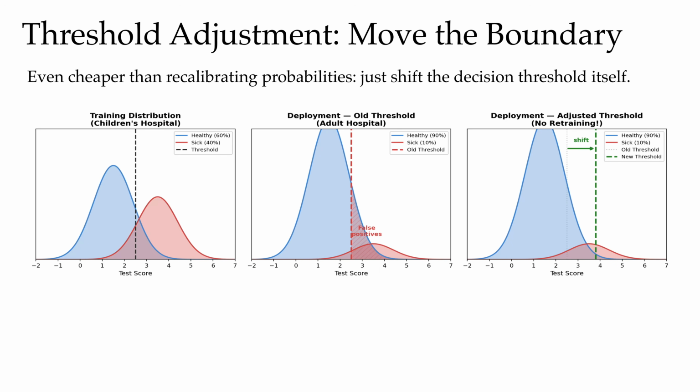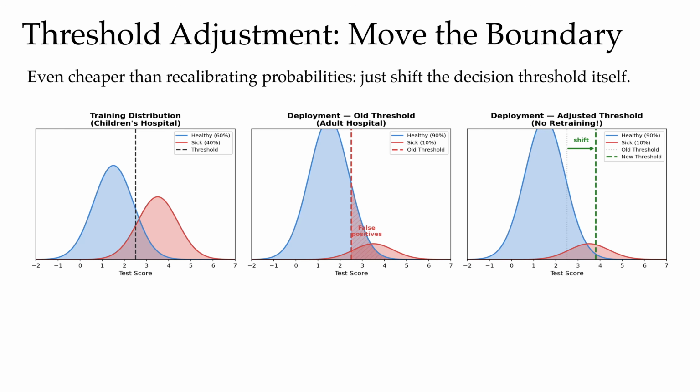Now this population has 90% healthy, only 10% sick, and the red curve has shrunk dramatically. If we keep the old threshold, we capture a large number of false positives from the dominant blue curve. So by holding the threshold fixed, we end up flagging lots of healthy adults as sick just because there are so many more healthy adults around.